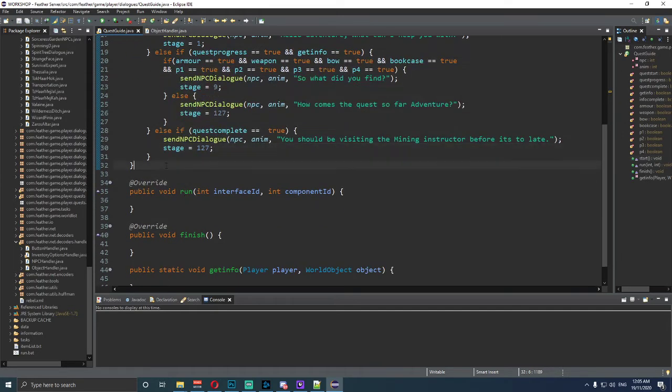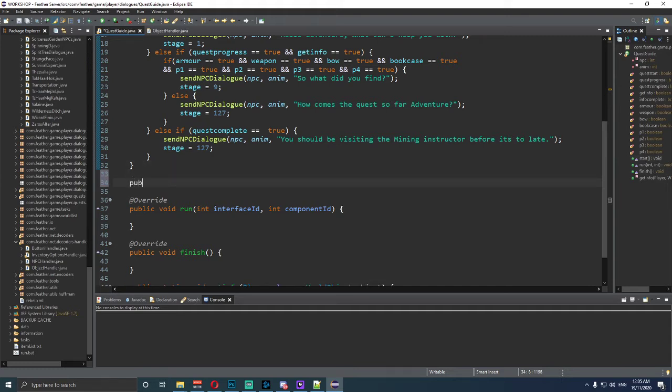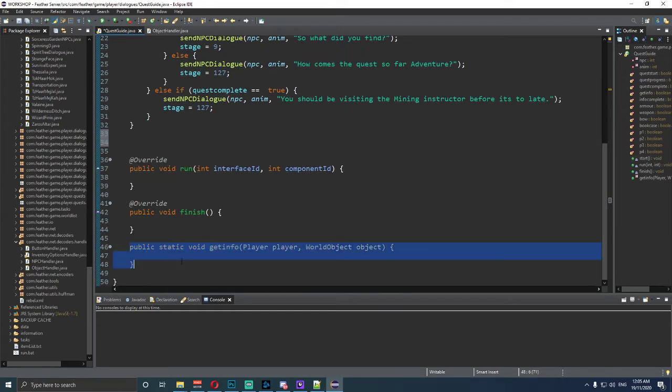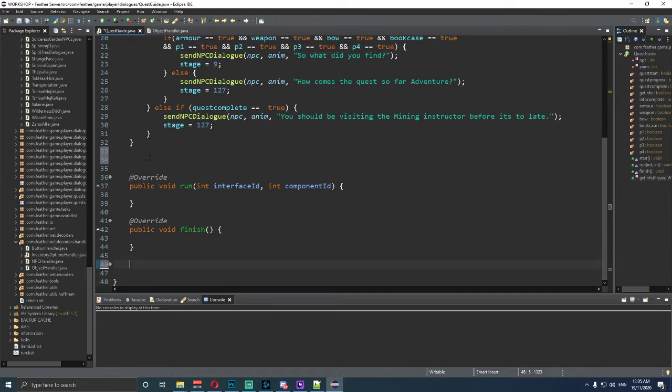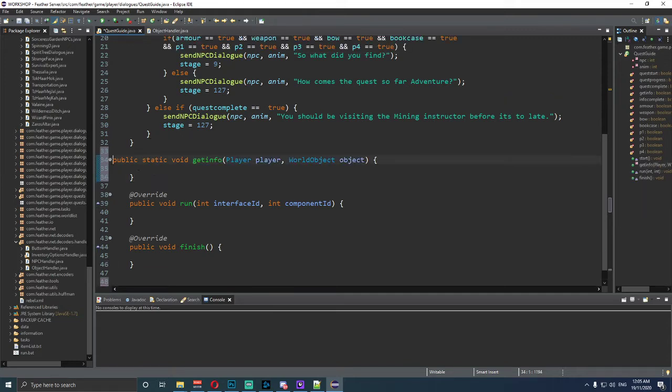Right. Now we need to make our own section here. So we need to do a public static void get info, which I'm pretty sure we done a get info by copying it before, didn't we? Yeah, we did. So that's here. We're going to cut that, paste it up here. Okay. Just make sure it's here and it says all that stuff. All right, this is where I like to put it. You can have it down the bottom of the code. It wouldn't matter, but this is where I want to put it. It looks better to me. It suits better to me.